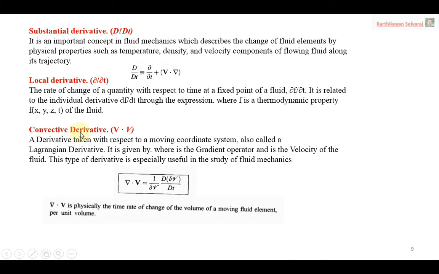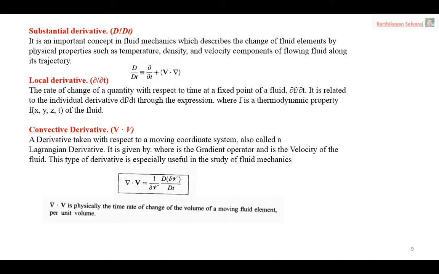Now come to the convective derivative. The symbol of the convective derivative is v dot del, so v dot del, or del dot v, is a convective derivative. It is a derivative taken with respect to moving coordinates. It is a moving coordinate system, also called a Lagrangian derivative. I think you know there are two types of flow approaches: one is the Lagrangian derivative, the other is the Euler derivative.